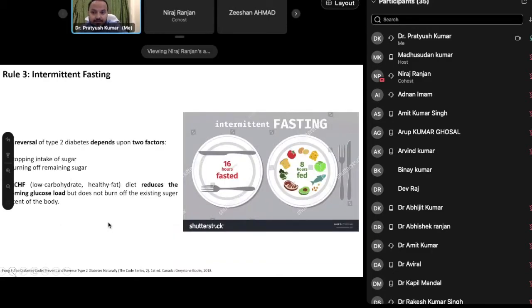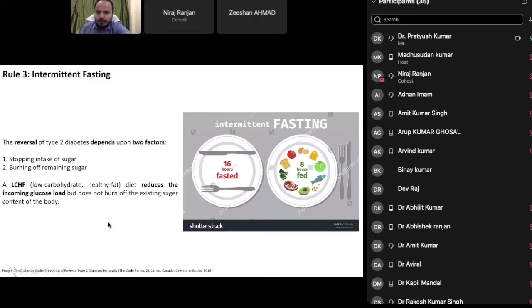So intermittent fasting, this is one of the much talked about topics, that is, how intermittent fasting can help people overcome diabetes. The reversal of type 2 diabetes depends on two factors. One is you need to stop the intake of glucose, and you also need to burn off the remaining sugar. So you need a fine balance between the intake and the output. The intake of blood glucose, whatever sugar you consume, and the output, how you burn it. And if you achieve some kind of negative balance, then obviously you can manage diabetes.